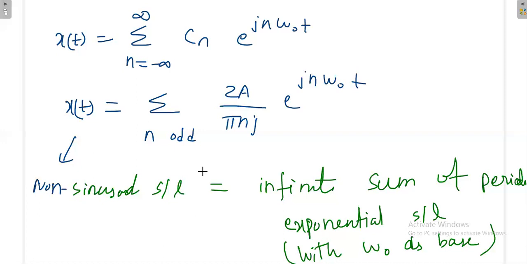In a bit of time you can easily predict what our answers will be, whether our answer consists of both even and odd, or when you represent in terms of sine and cos, whether our answer consists of both sine and cos, or only sine or only cos. There also it consists of both even and odd numbers, or only odd, or only even. That analysis we will do at the end of this chapter. In the beginning, we'll just apply the formula and try to calculate the expression with the help of mathematics.